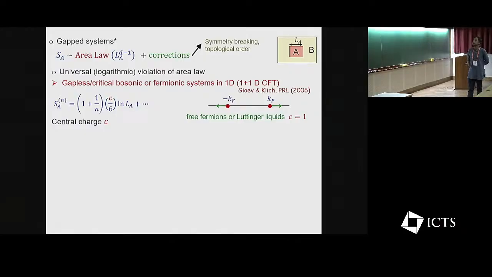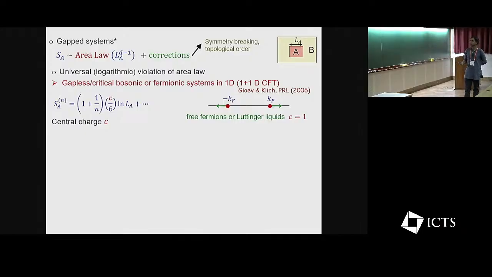For example, take gapless fermions or critical bosons in one-dimensional systems, defined by a 1+1 D CFT. It turns out that in this case there is a violation of the area law through a log term, which is log LA. However, what is most interesting is the thing that sits in front, which is the central charge, the universal aspect of this theory.